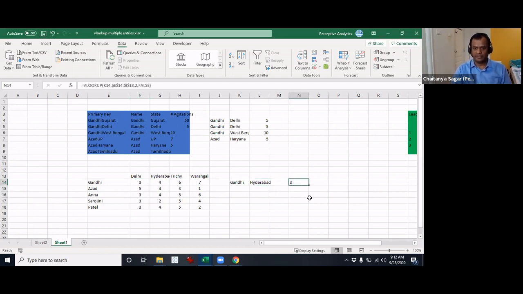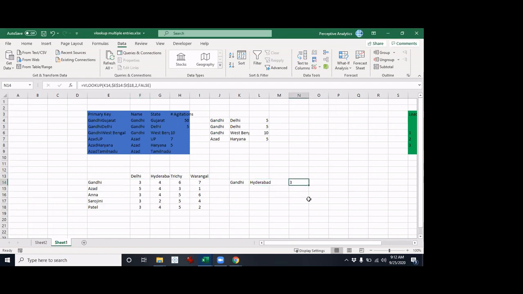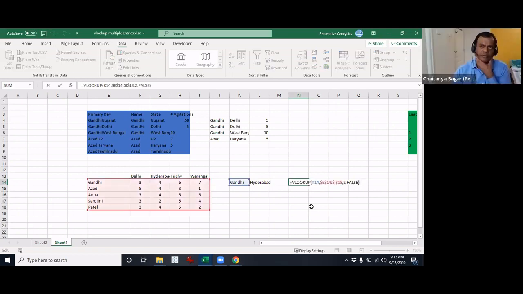I hope you guys are still able to hear me. Yes. Okay. Now essentially what we have to do is this lookup more or less works. All that we have to do is replace this number with the appropriate one. That is exactly what we are trying to do.